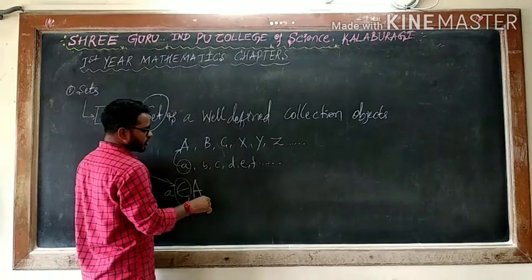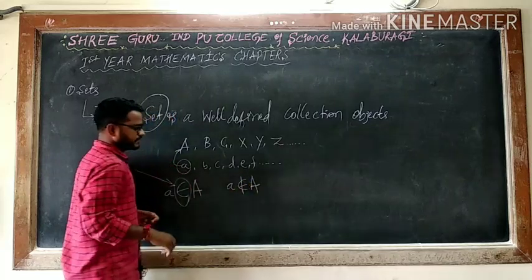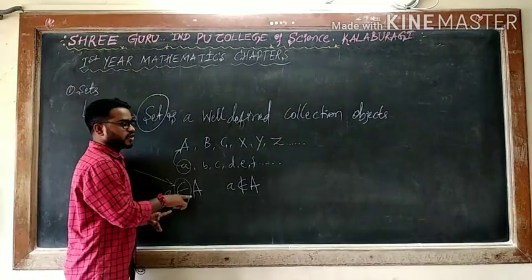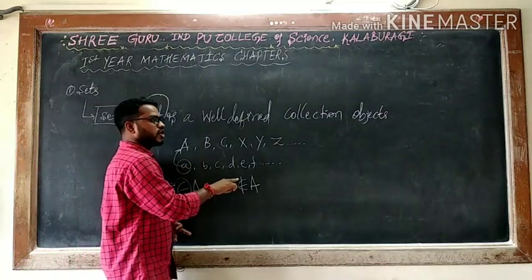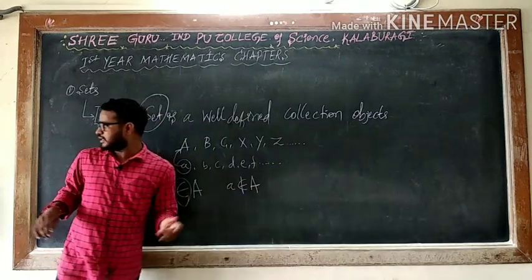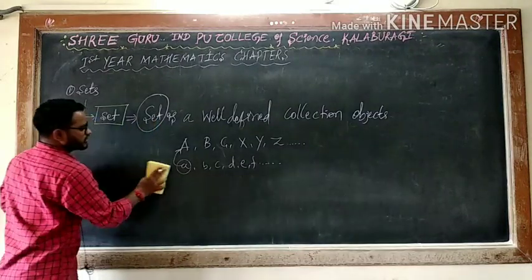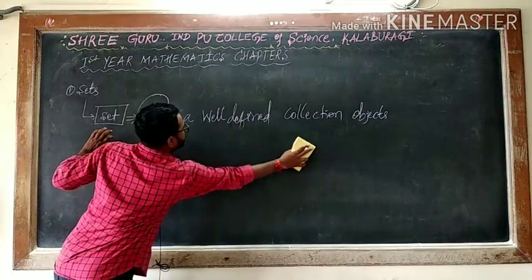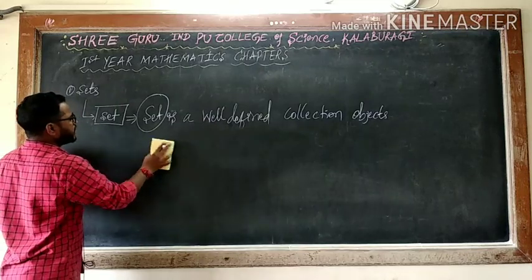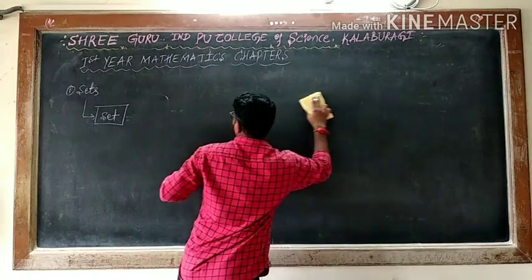If a does not belong to the set, I can say a does not belong to capital A. Here a does not belong to. Here a belongs to. Instead of saying it in words, mathematically I can write a does not belong to capital A. So don't worry about this. This is only the notation. If you take examples, you will come to know. The only thing is here a set is denoted by capital letters and elements are denoted by small letters. A set is a well-defined collection of objects.